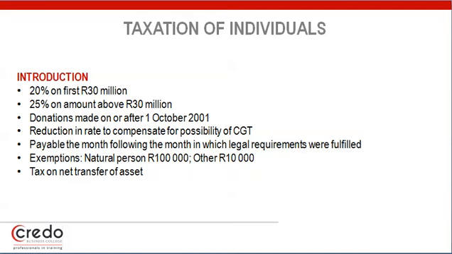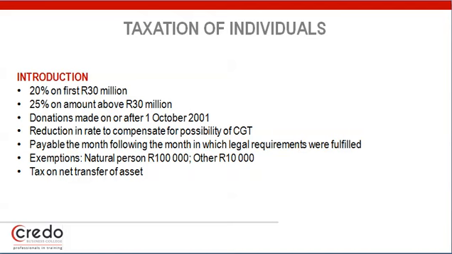Donations tax is payable on the value of any property disposed of by a South African resident in terms of a donation, whether directly or indirectly. The tax is levied at a rate of 20% on the value of the property donated if the aggregate value of the property donated does not exceed 30 million. If the aggregate value of the donation exceeds 30 million, the first 30 million of the aggregate value is taxed at 20%, while the excess is taxed at 25%.